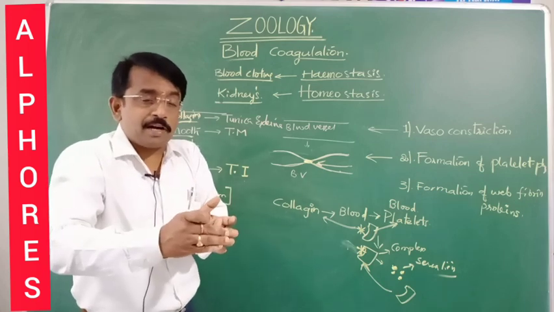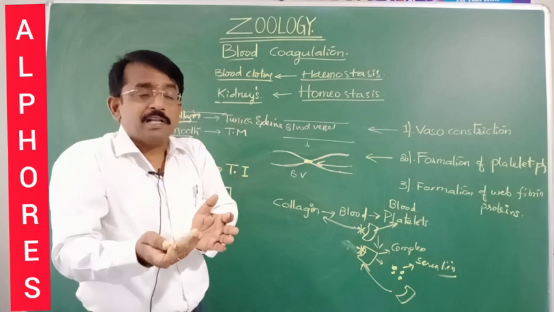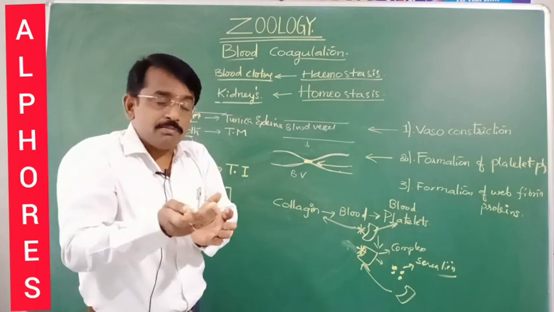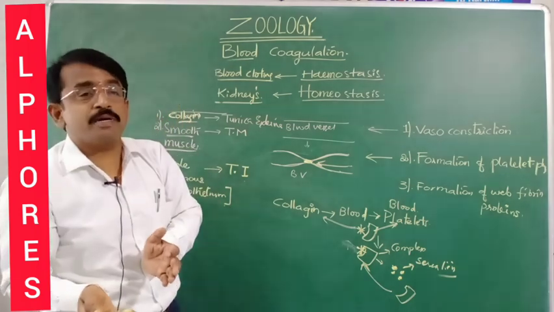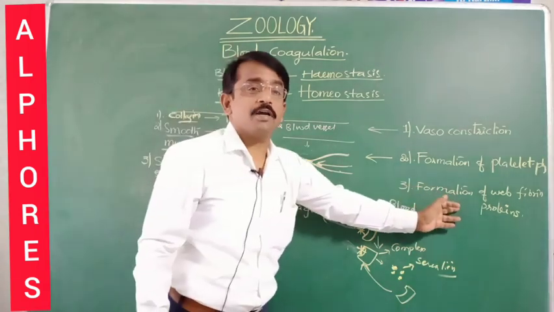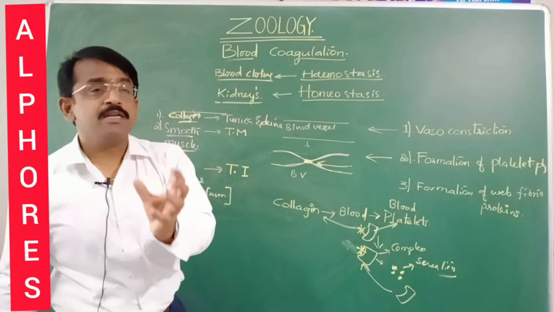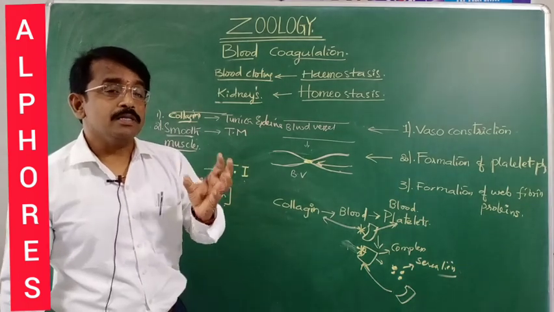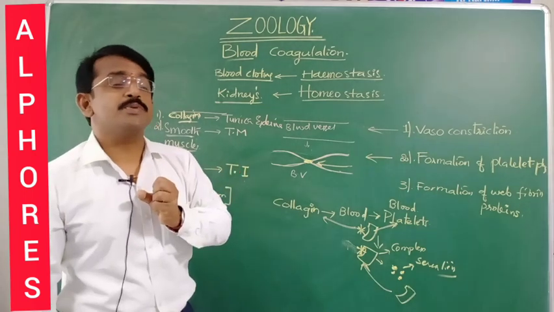These activating factors activate the prothrombin into thrombin, then the thrombin converts the fibrinogen into fibrin fibers. All these fibrin fibers form a network and close the wound. This is how the blood loss is prevented.